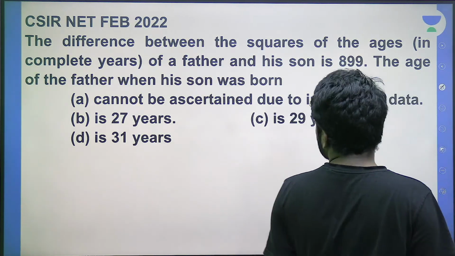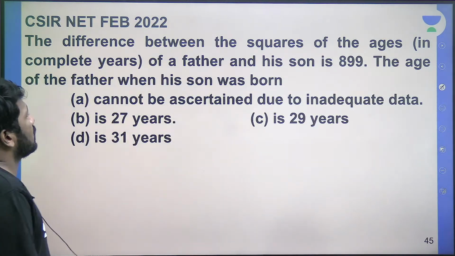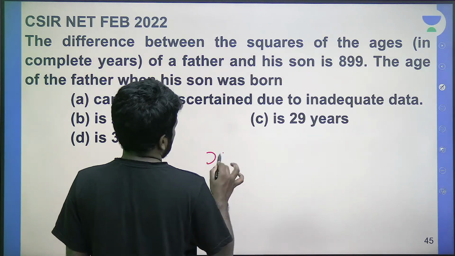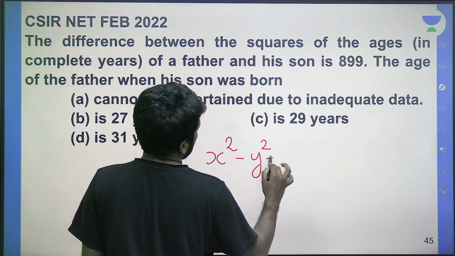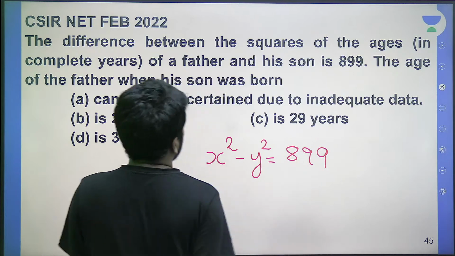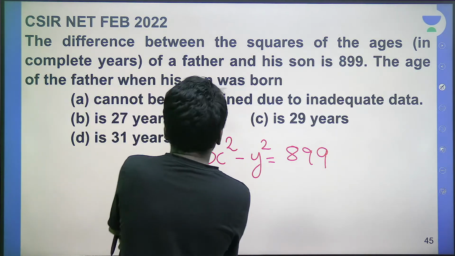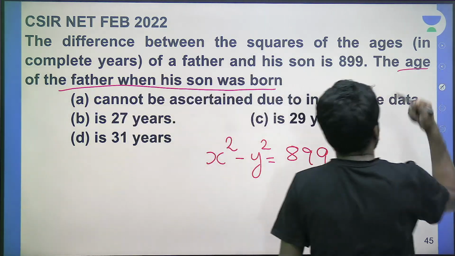So try this. Okay, let's understand this question. The difference between the squares of the ages of a father and his son is 899. That means if x is the father's age, x square minus y square, where y is the son's age, is 899. That is the meaning of the question. The age of the father when his son was born. Let us understand that part correctly.